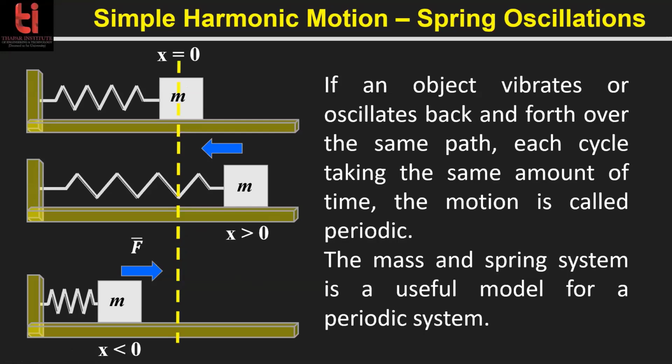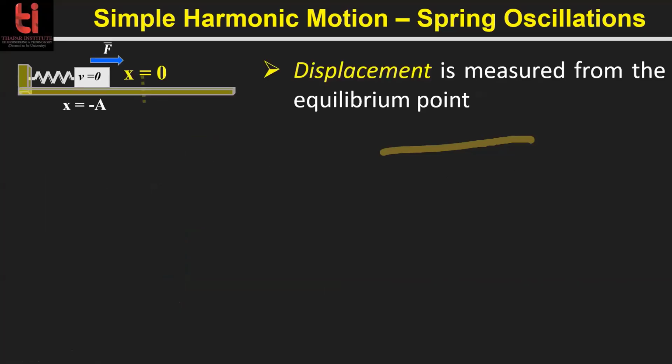If a mass is placed here and it goes to this side and then to this side, then this type of motion is simple harmonic motion. And the maximum distance of the mass from the equilibrium position is known as the amplitude of this oscillation. Is it fine? Yes, sir. I hope you already knew this. You have studied it in 12th, sir. Yes, sir. Okay, then we'll go further.